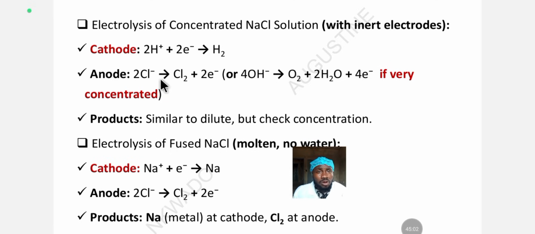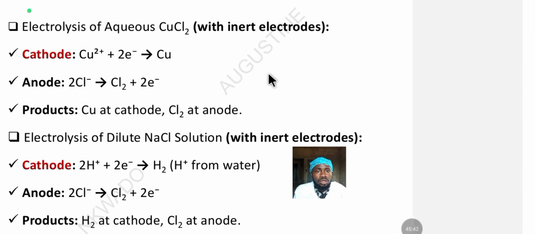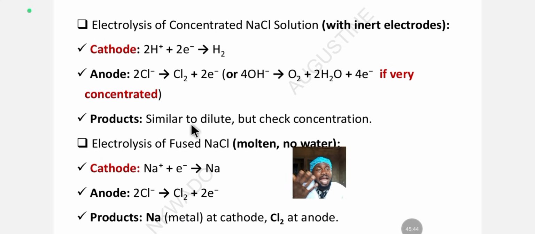Instead of chlorine losing 2 electrons to form chlorine gas, the hydroxide ion loses 4 electrons to form 1 mole of oxygen gas and 2 moles of water, if very concentrated. So the products formed are similar to the dilute case, but check the concentration. The metal discharged and the hydrogen gas discharged are the same, but the concentration differs because of the high concentration. So for the dilute, what will we get? We get hydrogen and chlorine.